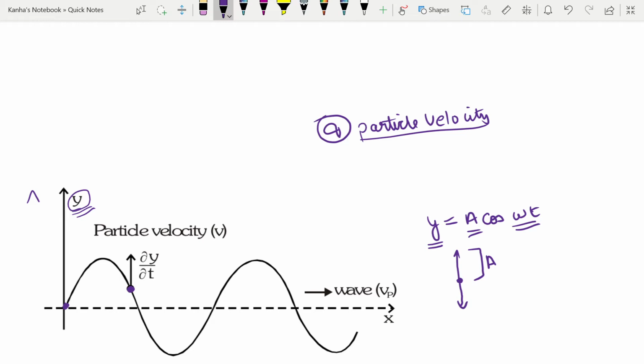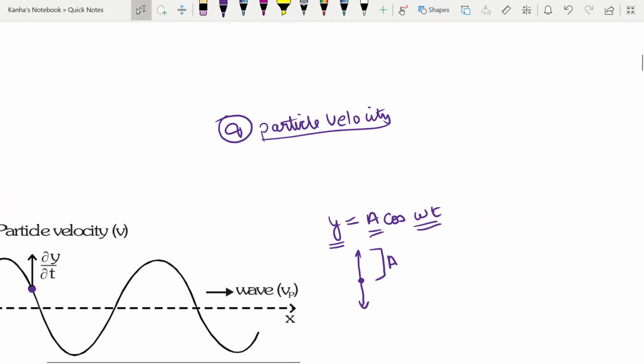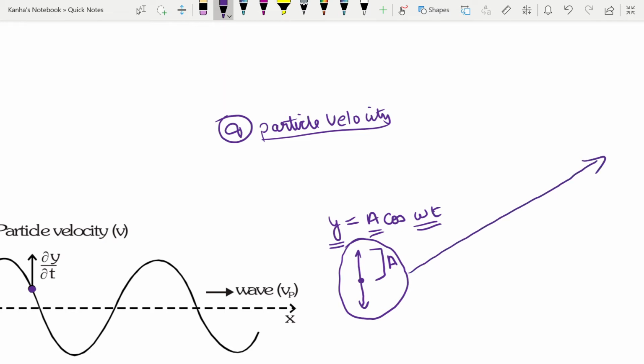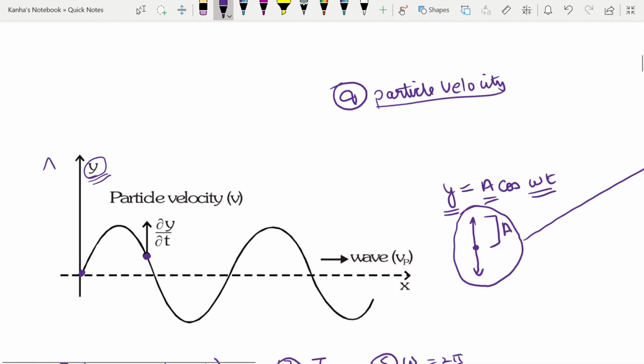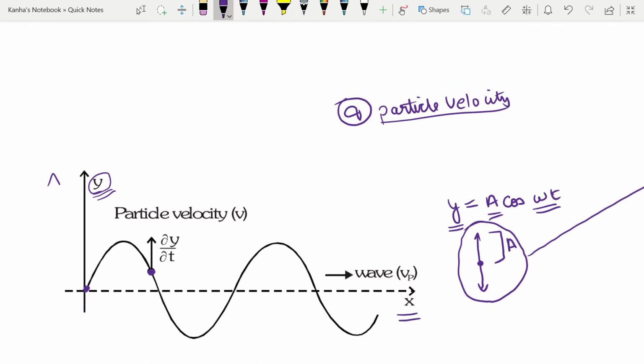These particles will not move. What they will do is give their energies to the next particles, and the energy will propagate through space. So you're taking this packet of energy, whatever this amplitude is giving, and seeing how it transports through space. This transportation is the reason why I've mentioned x on the x-axis here.